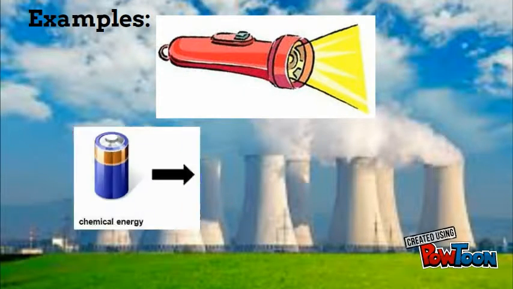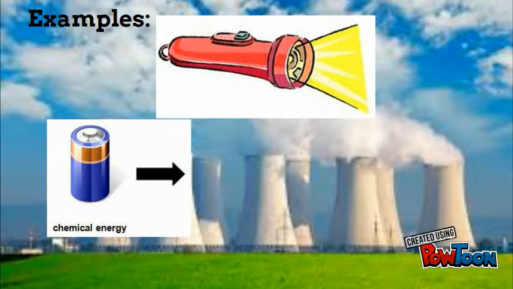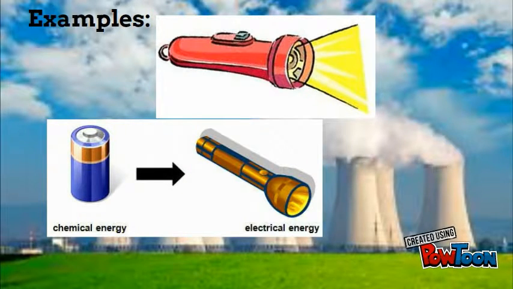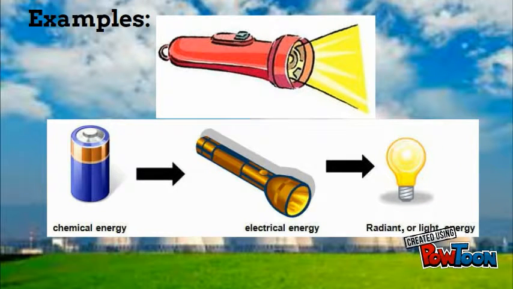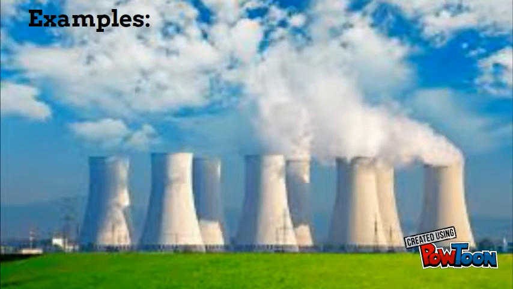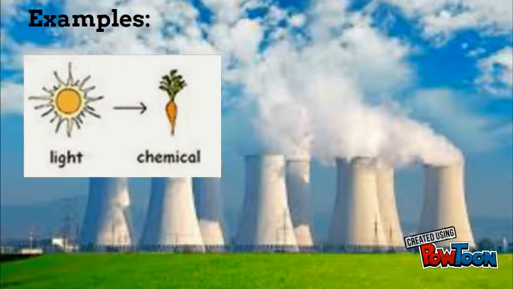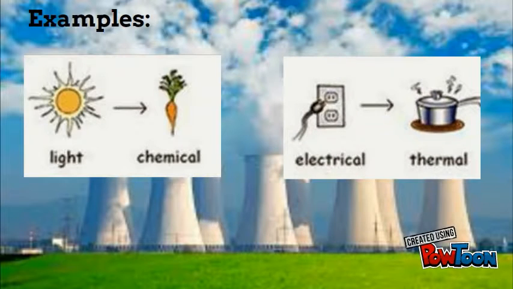So we're going to take the chemical energy that is in this battery, and we're going to convert it into electrical energy that can be used by the flashlight. The flashlight is going to convert that electrical energy into radiant energy by lighting the flashlight, or lighting the light. Other examples of this are the light energy being transformed into chemical energy by this carrot so it can grow. Another example would be the electrical energy from the outlet being transformed into thermal energy by the heating element.